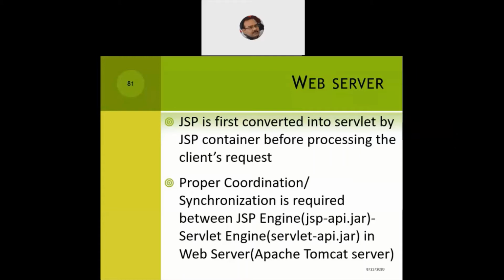So first of all, the request will be received by the underscore JSP service function, and then it will be forwarded to the JSP, which will forward it to the service function of the generic servlet. So JSP will still be visible, very active, but behind the scenes, it's all servlet that is doing the work for the JSP. If you remember the example at the time of discussion of XML, HTML is what is visible to us, but XML is something which works behind the scenes.